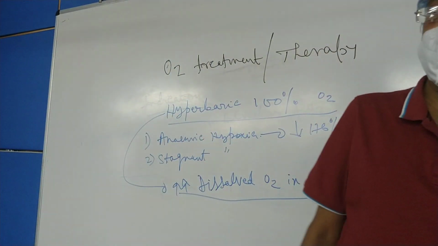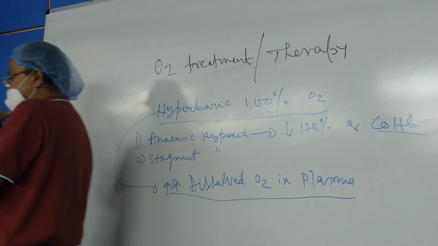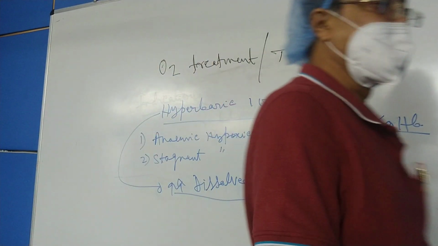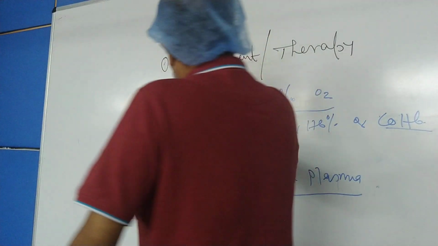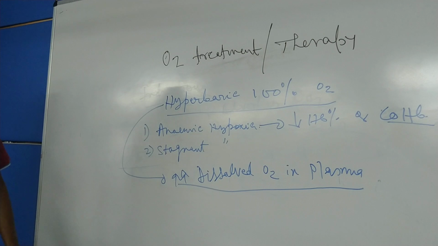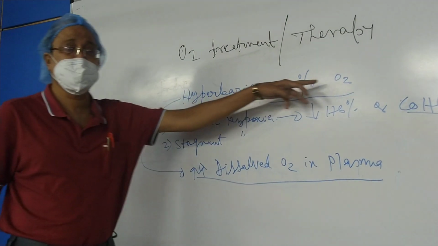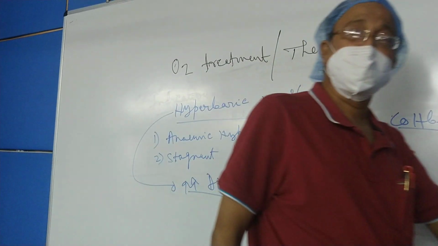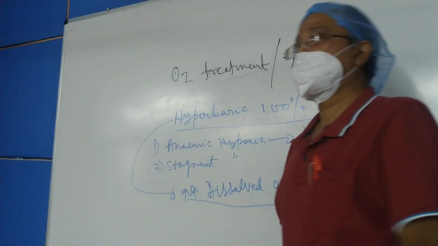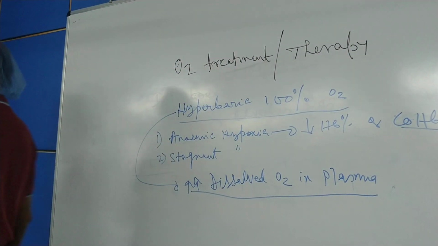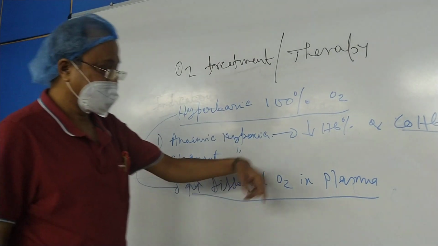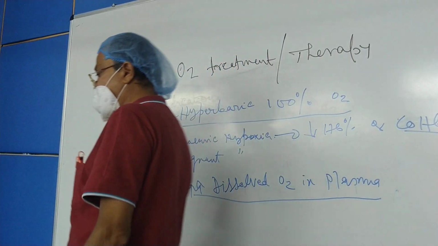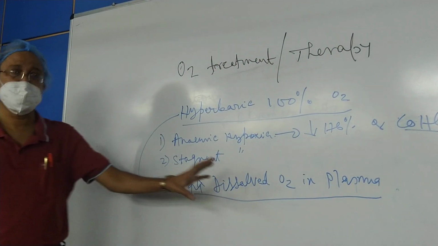In case of stagnant hypoxia, due to the slowing of circulation, the supply of the oxygen through the hemoglobin, from the HbO2, is less. But because the pressure of the oxygen which is given is very high, hyperbaric, and 100% oxygen, it not only is dissolved in the plasma, it is also dissolved in the interstitial fluid too. The same principle of physical chemistry is applied over here. As a result of high pressure, it is dissolved in 100%. It is dissolved in the interstitial fluid too, and from the interstitial fluid it goes to the tissues to supply the oxygen to the tissues.